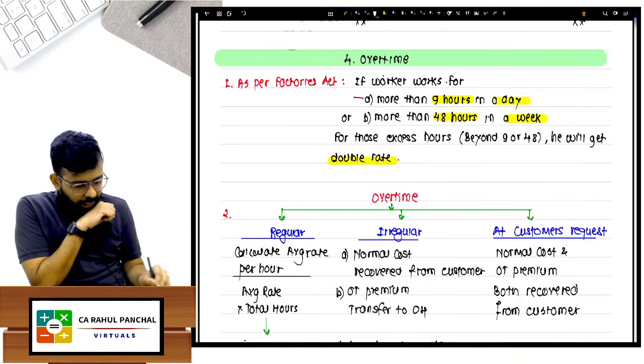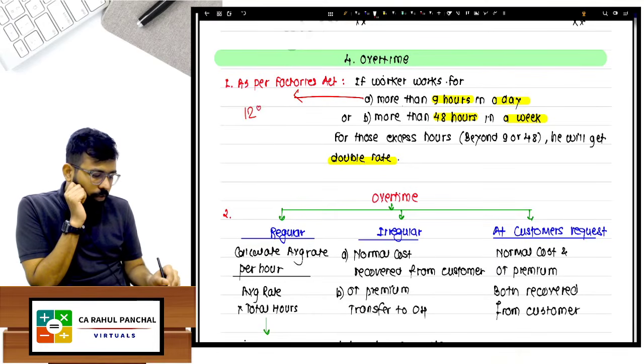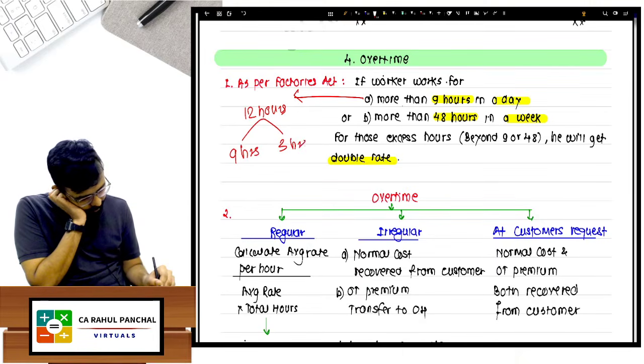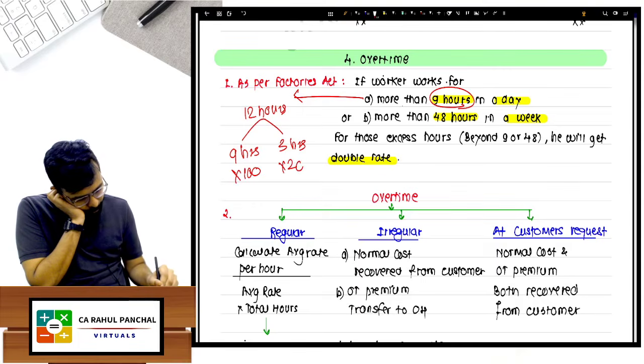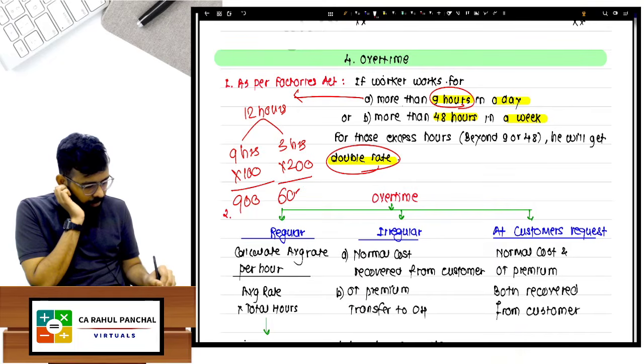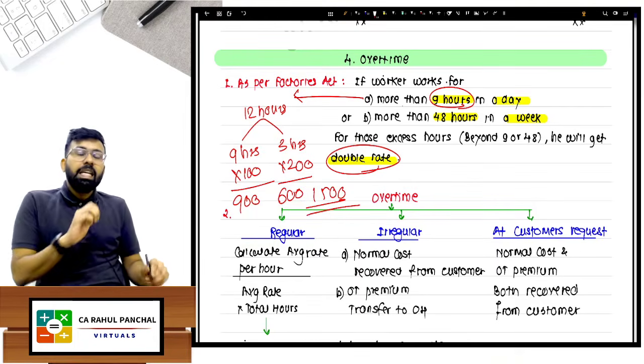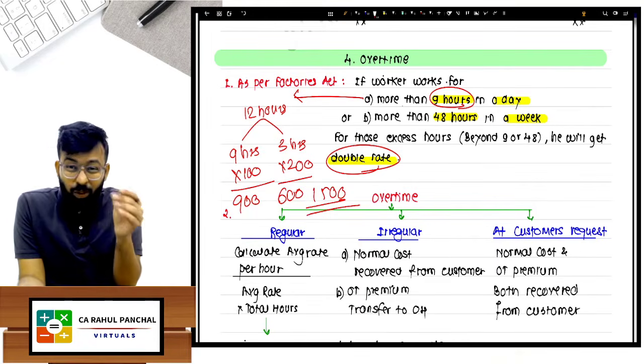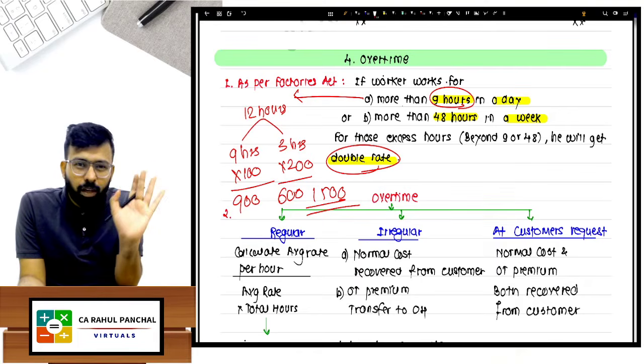Example, let us say day का I will give you. Let us say the worker has worked for 12 hours. So I will divide into two parts. One is 9 hours and one is 3 hours, which is beyond 9. तो इसको if I pay 100 rupees, इसको I will pay 200, that is double rate. तो यहाँ पे I will pay 900, यहाँ पे I will pay 600, my cost is 1500. But the Institute has a different technique to do. You can do that. It is always a better option.